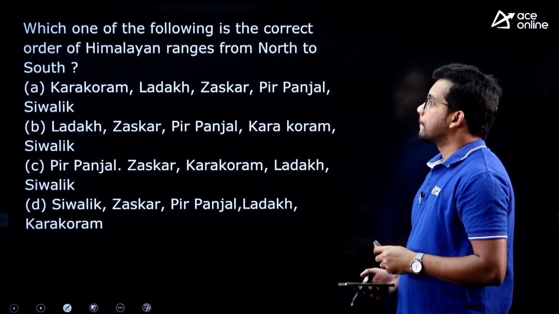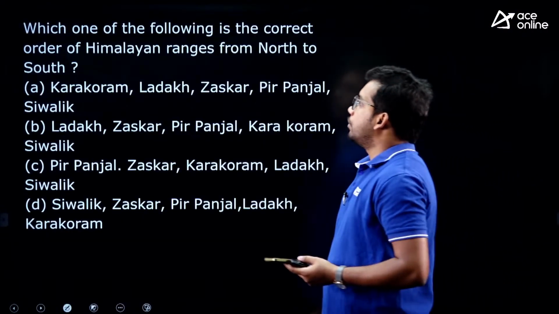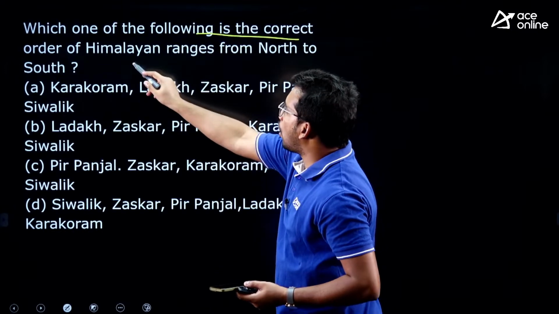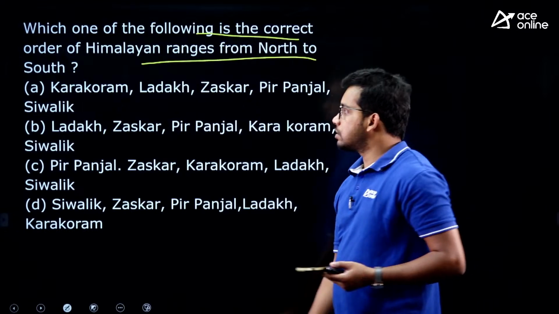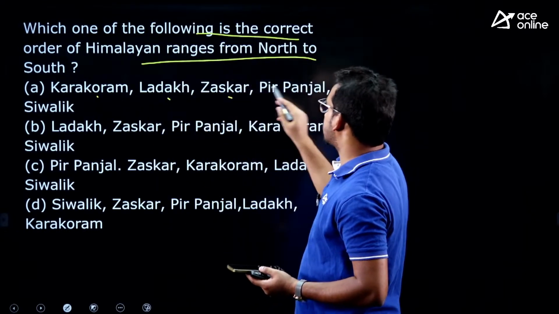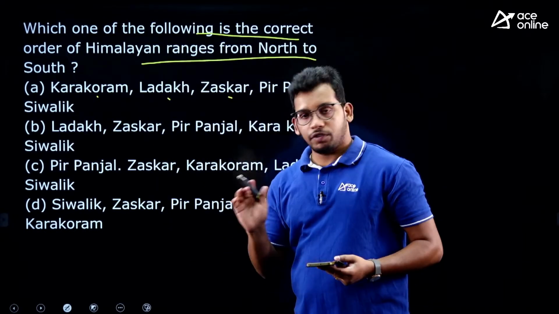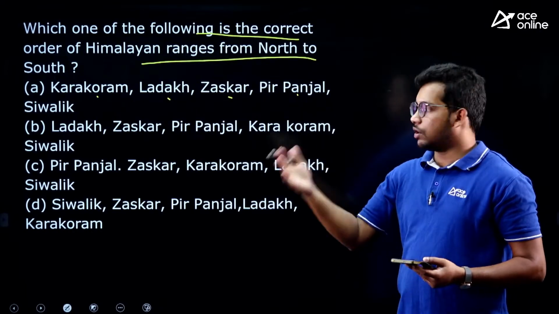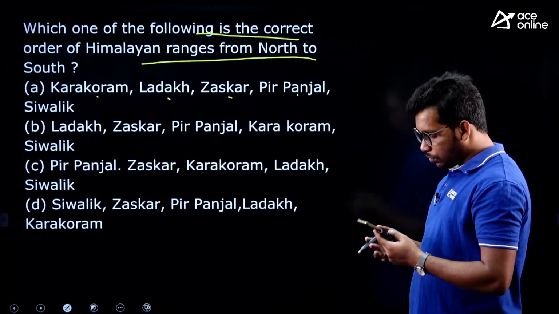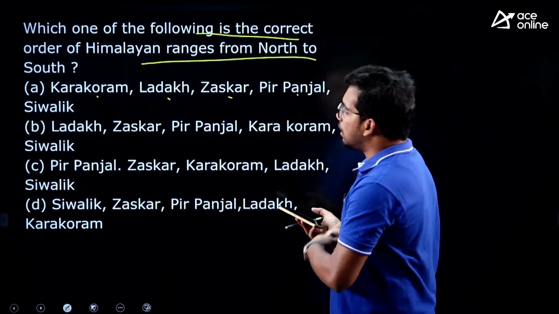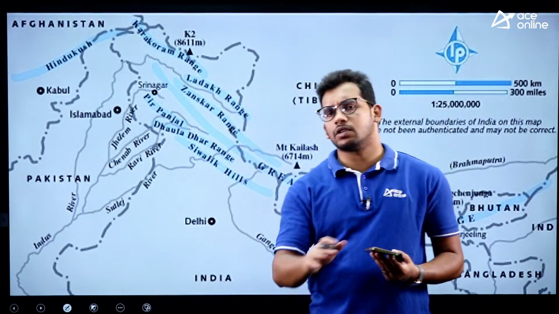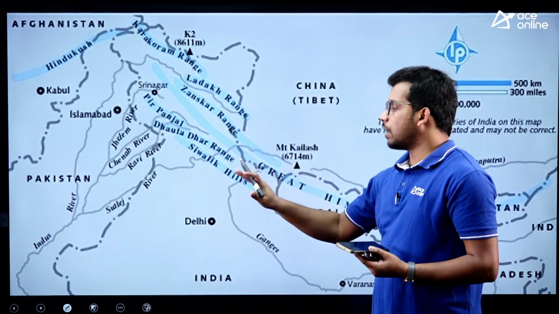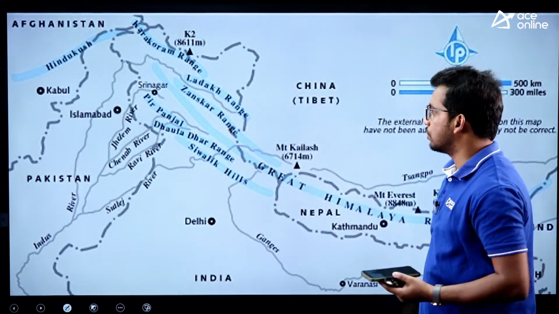Alright. Next question. Which one of the following is the correct order of Himalayan ranges from north to south? They have given the ranges Karakoram, Ladakh, Janskar, Pirpanjal and Shivaliks. Within the Himalayas we have a division from north to south. So you have to answer this as well. So what is the answer? Let's first discuss with the diagram, then we will come to know the answer, because some students may not be able to study because of focusing on the technical part. That's why I am discussing this concept, then coming back to the question.